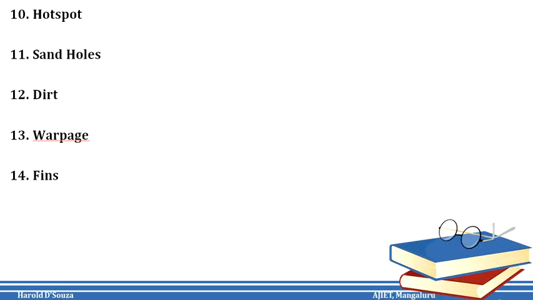Next one is the sand holes. Now this is created on the external surface or inside of the casting. It occurs when loose sand washes into the mold cavity and fuses into the interior of the casting, or due to rapid pouring of the molten metal.